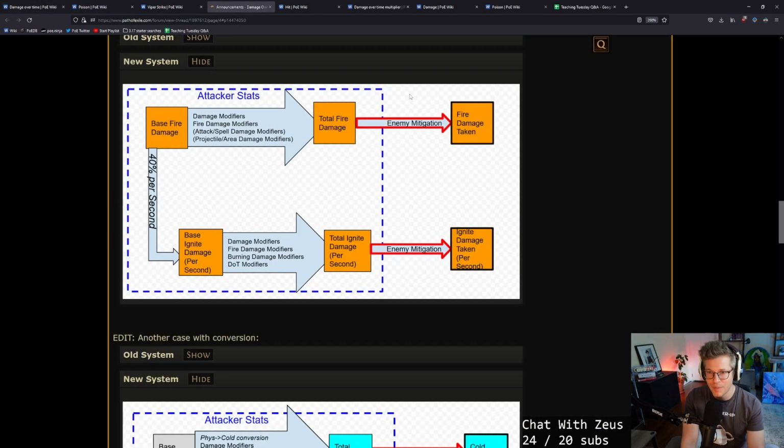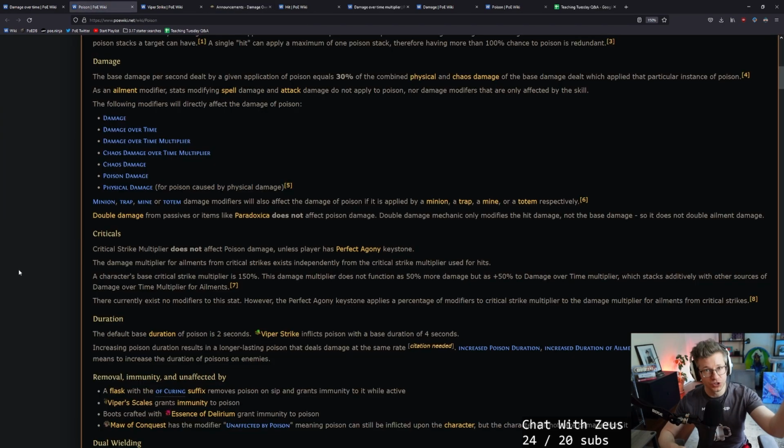Remember the separation here of the attacker stats. If it says attack damage, double damage, penetrate, you just got to memorize it. Those are things that only apply after the hit happens as part of the hit portion. The poison will apply, but also the hit itself will apply and do damage. You'll still get your on-hit damage, but the poison itself will just generate this damage over time effect that is a little bit separate.